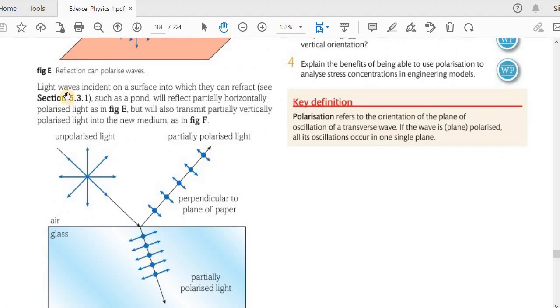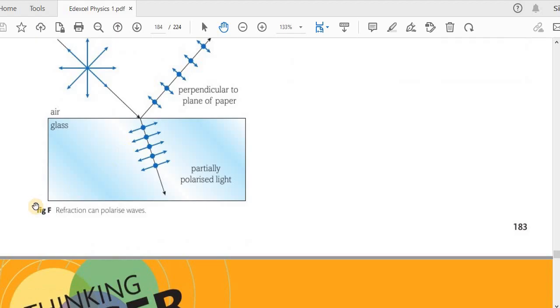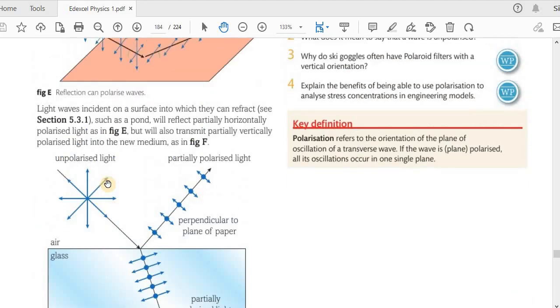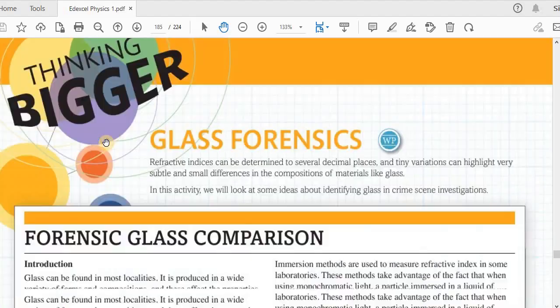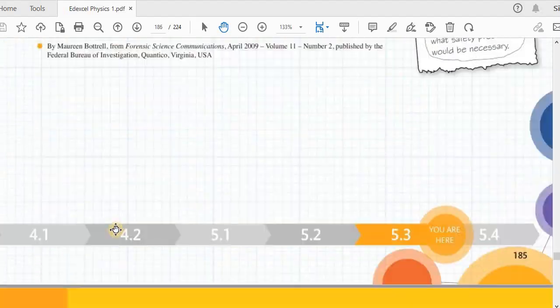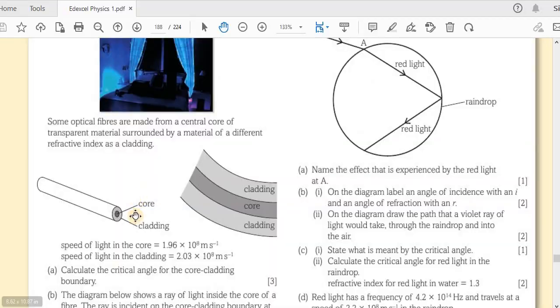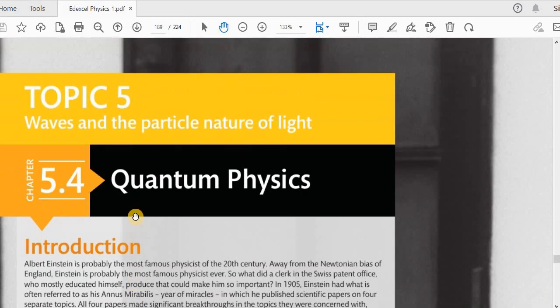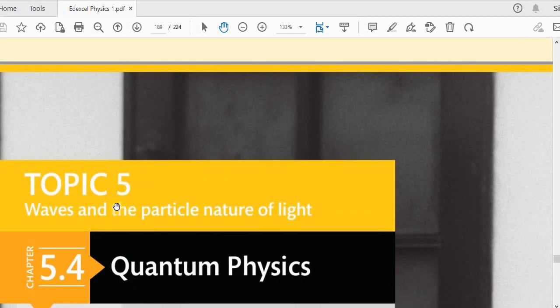Okay, so you see here what happens. Light waves incident on a surface into which they can refract, see section 5.3.1, such as a pond. So you can refer to that section for more information. We are in the last part of this topic.